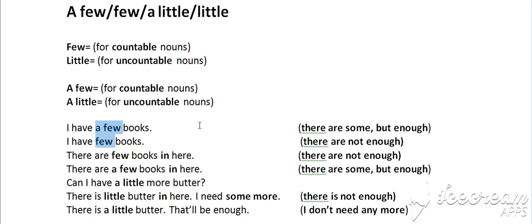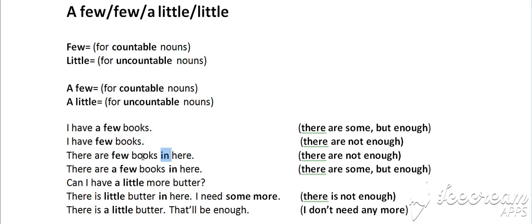So try and use the word quite translated before few in here, and only then you can get the idea what the difference is and what the correct translation is between a few and few.